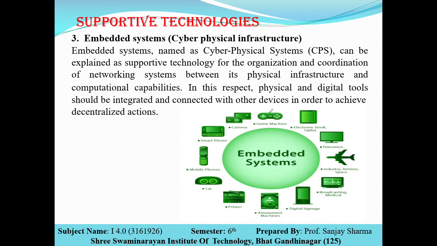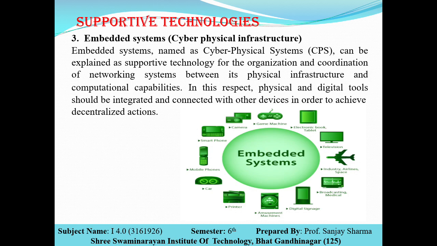For example, this type of embedded system or networking we can see in flights. They have a network, and the GPS tracks the location of the flight, and by sitting in the terminals they can look after the weather reports and transmit the signals to the aircraft, so that the system becomes very easy and convenient, and they can take the decision whether they need to fly or not.